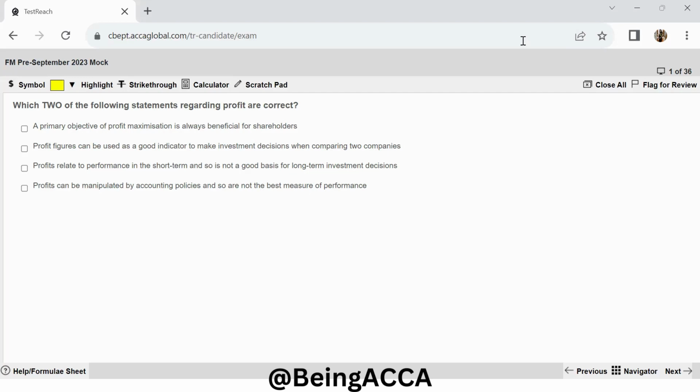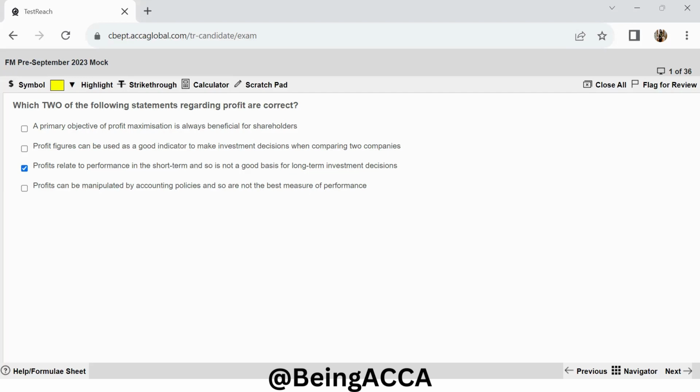Now let's go to the third statement. Profits relate to performance in the short term and so is not a good basis for long-term investment decisions. Now this is perfectly all right. Why? Because if you are appraising an investment in the long term, you should also see that they are able to create value for the shareholders. Profits are only short term, but the long term question is whether or not they are able to produce value for the shareholders. So this statement is absolutely correct.